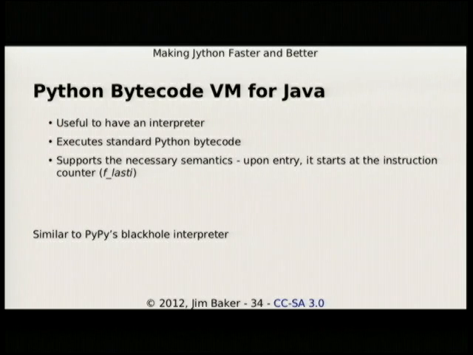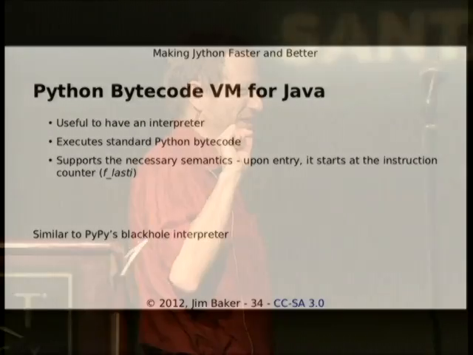It's always useful to have an interpreter. I execute standard Python bytecode, the 2.5 dialect right now, and it allows us to take a frame and start it at any point in that corresponding bytecode. So now we have our de-optimized thing. So you changed xrange, and now to return datetimes or maybe to go and instrument it in some way. We don't know your intents.